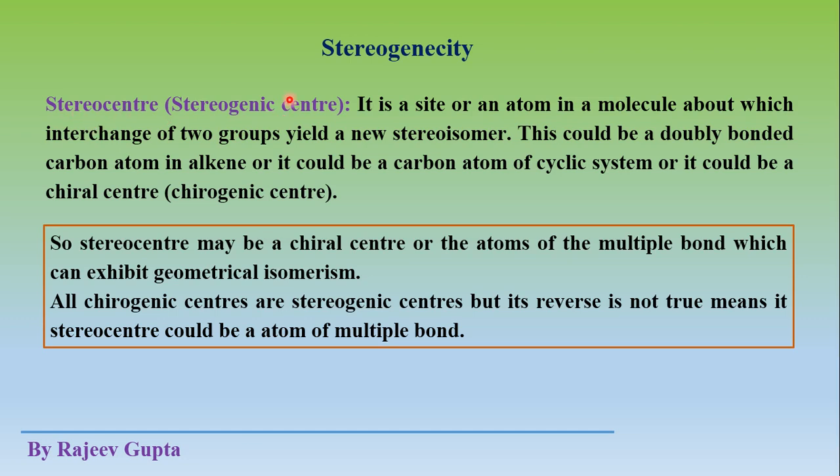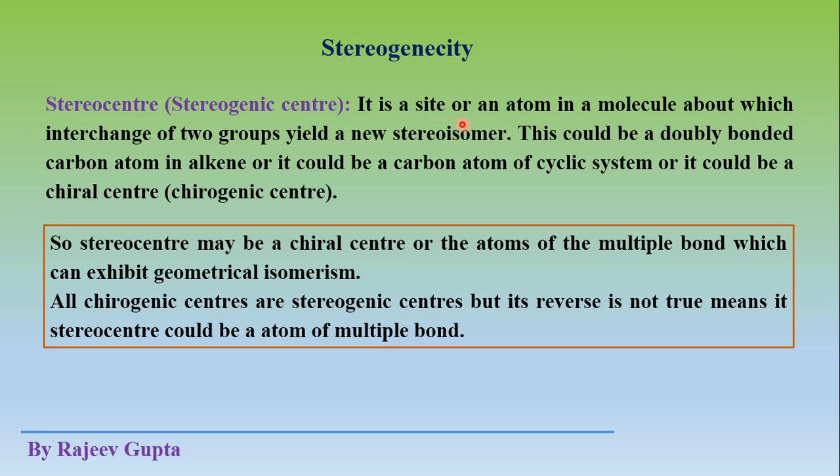So here a term comes, that is stereo center. That stereo center generates stereogenicity. This is also called stereogenic center, means it generates a new stereo around that center. That center will be an atom, especially a carbon atom in this case.